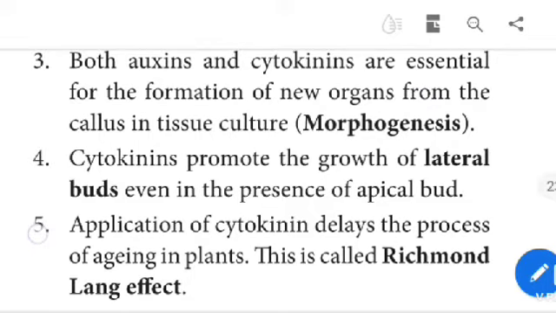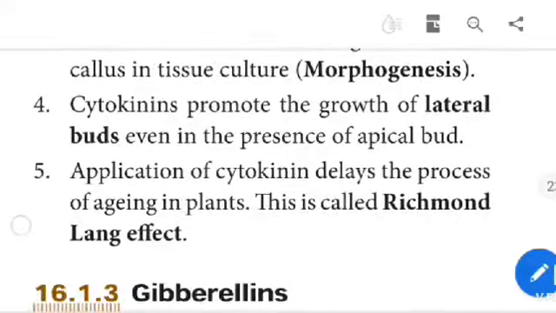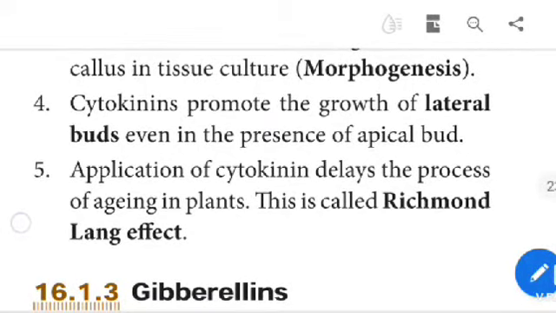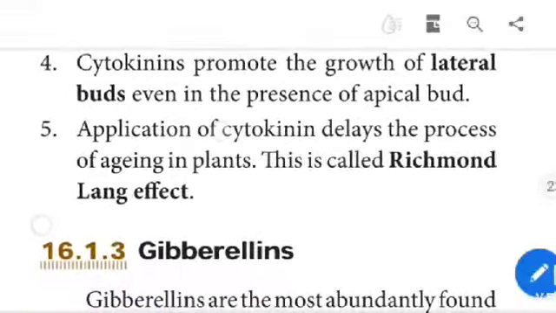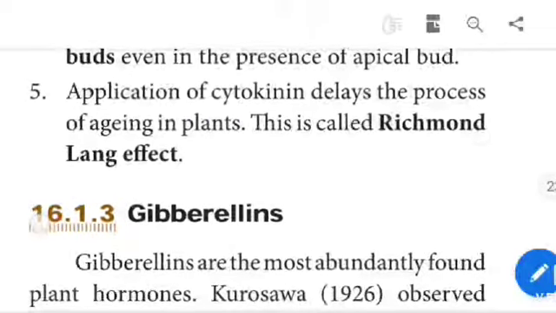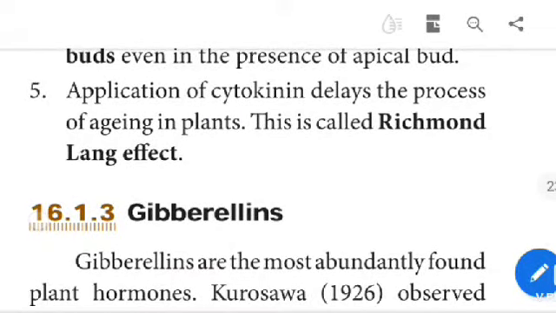That is called morphogenesis. Cytokinin promotes the growth of lateral buds even in the presence of apical buds. Application of cytokinins delays the process of aging in plants. This is called the Richmond-Lang effect.